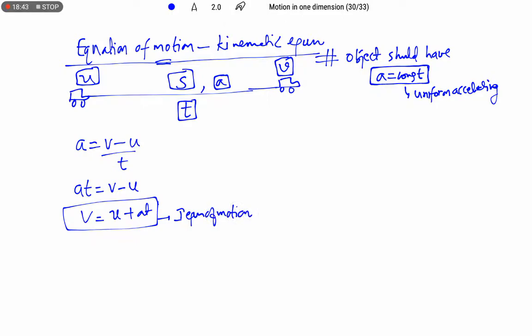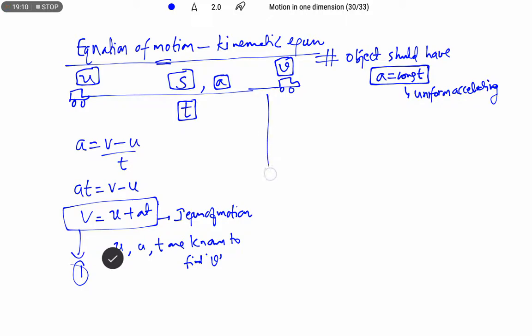Sir, when will this formula be useful? If initial velocity, acceleration and time are known, to find final velocity we use this. Otherwise, if any one of the quantities is missing, we can find it by using this expression. So let us call it number 1.